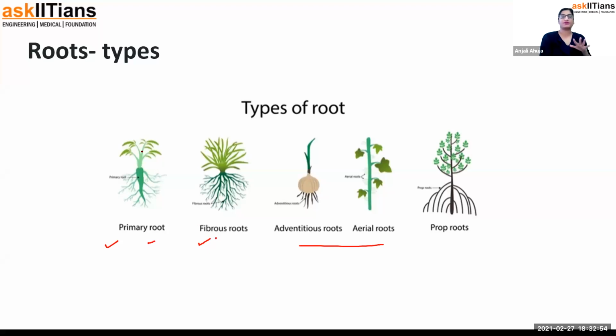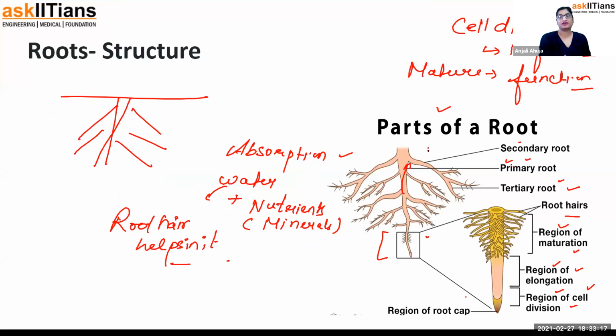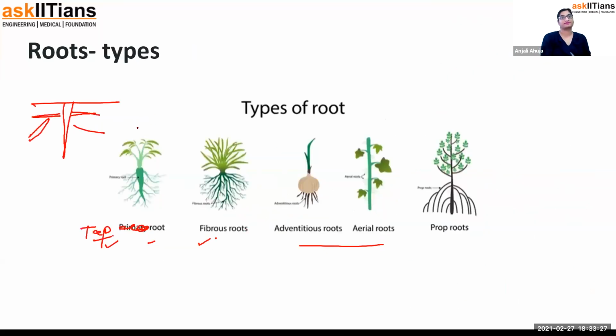Primary means a proper, it's not the primary root, I will say, this is the tap root. There are two root systems. One is the tap root system and one is the fibrous root system. Tap root system means there is a primary root and then there are secondary roots and then there are tertiary roots. It's like a proper design. So this is a primary root at the center, then there is a secondary root, and then there is a tertiary root, branches and branches. That is known as tap root system.